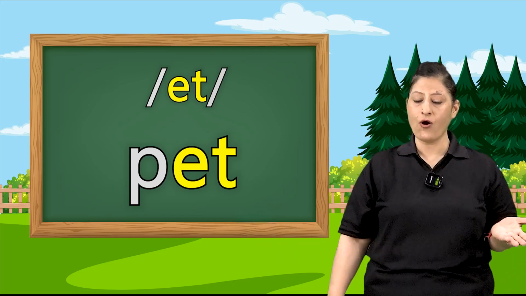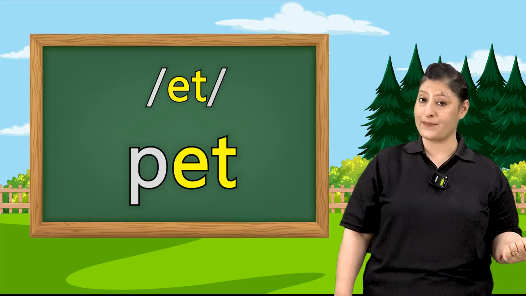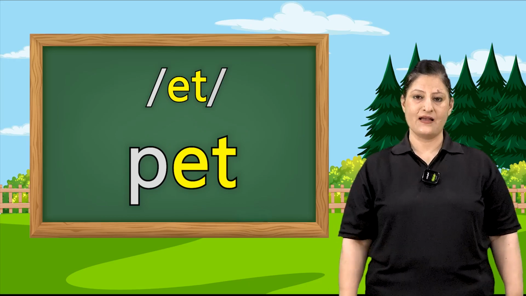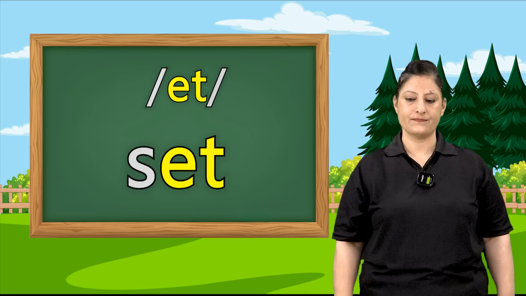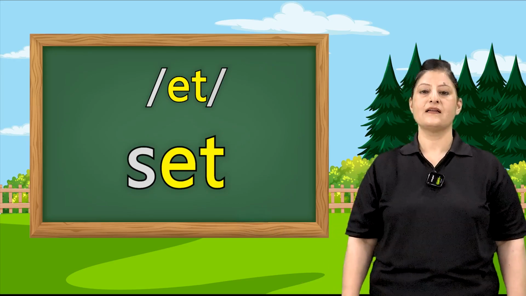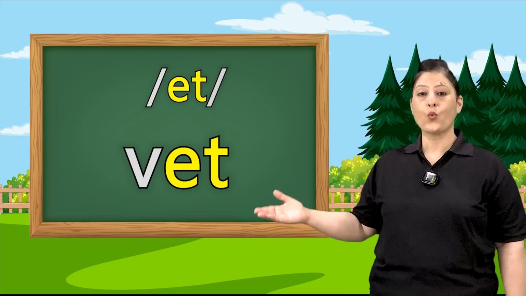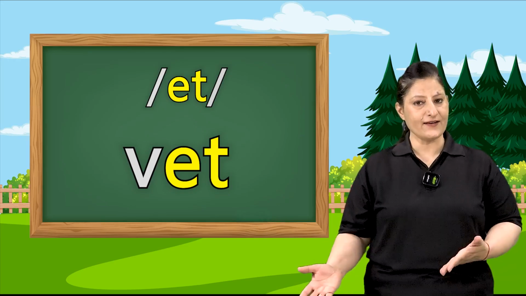You all know the pet animals? Dog, cat, rabbit, they are all our pet animals. After pet is S-E-T, set. Then comes V-E-T, vet.